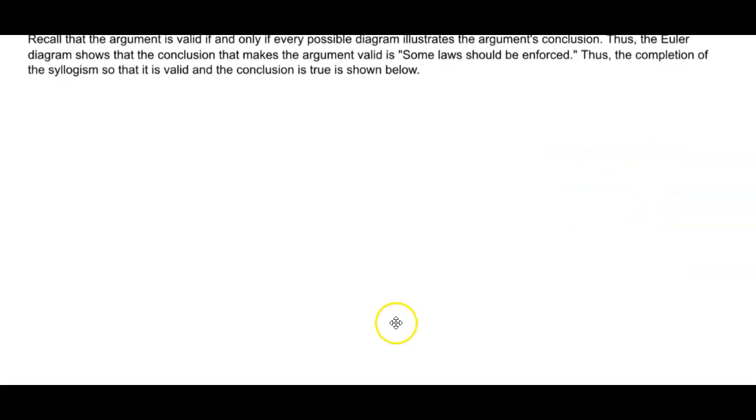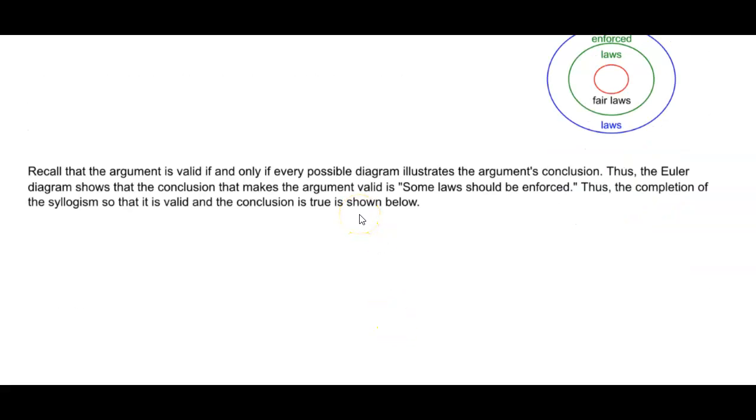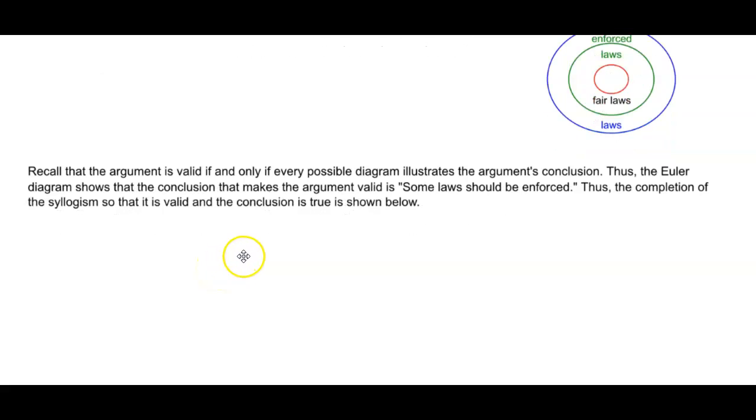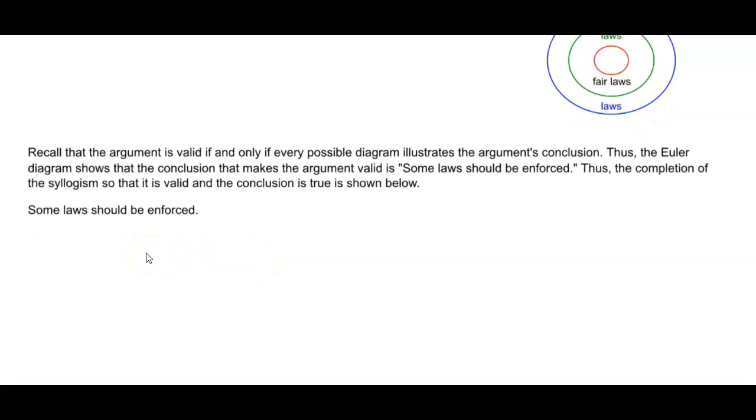So recall that the argument is valid if and only if every possible diagram illustrates the argument's conclusion. Thus, the Euler diagram shows that the conclusion that makes the argument valid is some laws should be enforced. Thus, the completion of the syllogism so that it is valid and the conclusion is true is shown below. Therefore, we would say that some laws should be enforced.